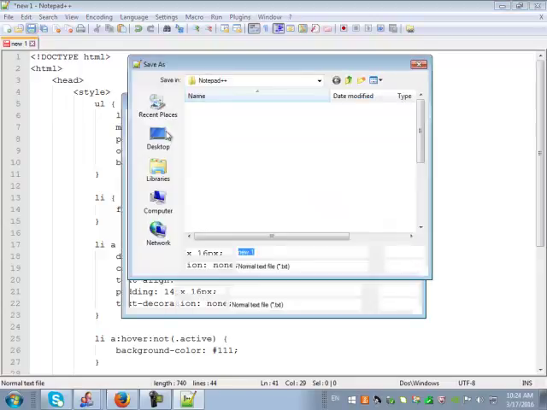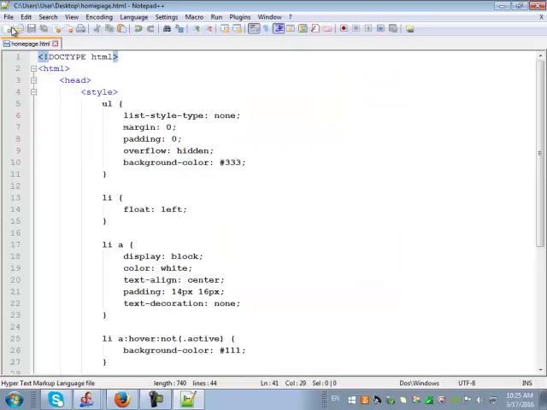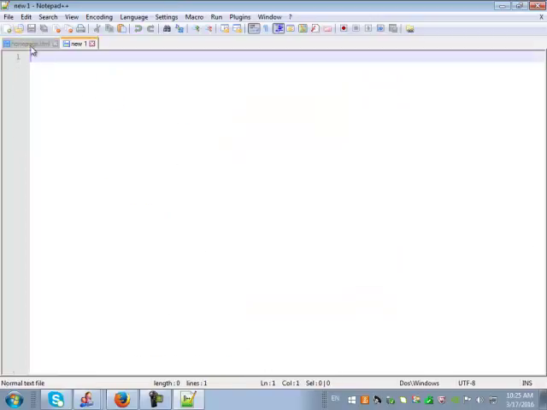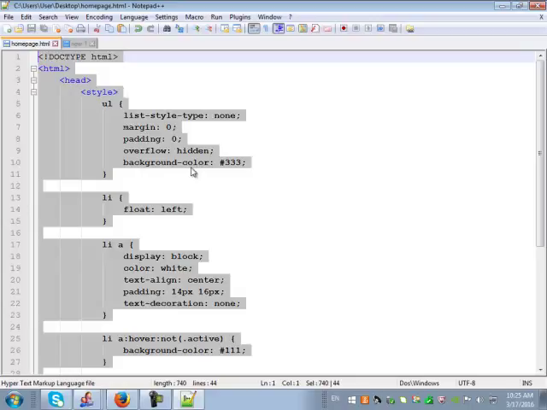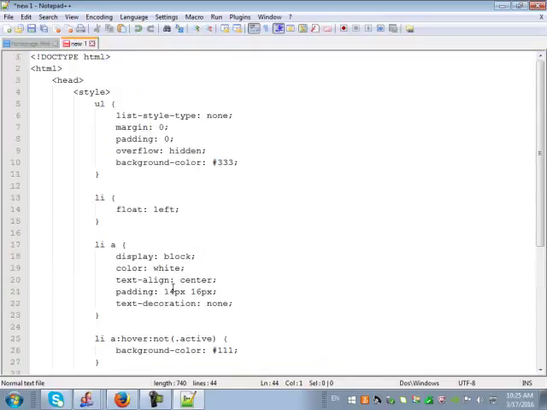So click on save. I will save it on the desktop, all of them. So this one I'll say homepage.html. Done. So the first page is done. Get it? Now create a new page. Copy the entire code here. Control A, Control C. And paste it here. And just leave it at the moment as is.